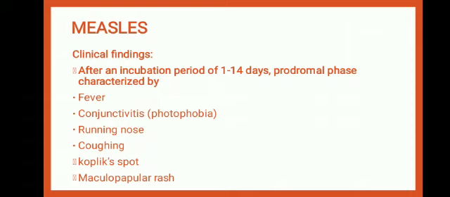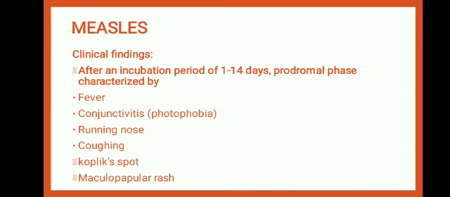This is the conjunctiva. Then it can cause photophobia, which is light sensitivity. The patient will be sensitive to light, so he may not be able to open his eyes in light.